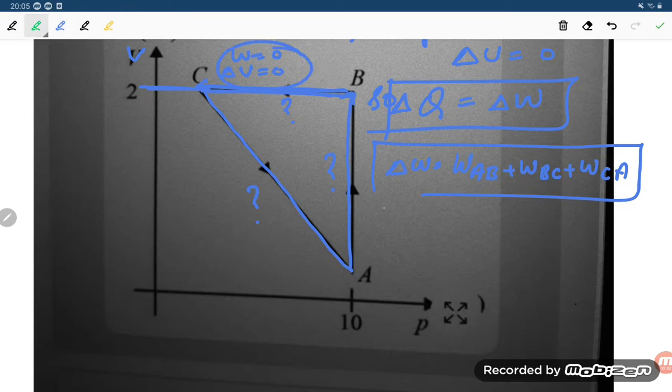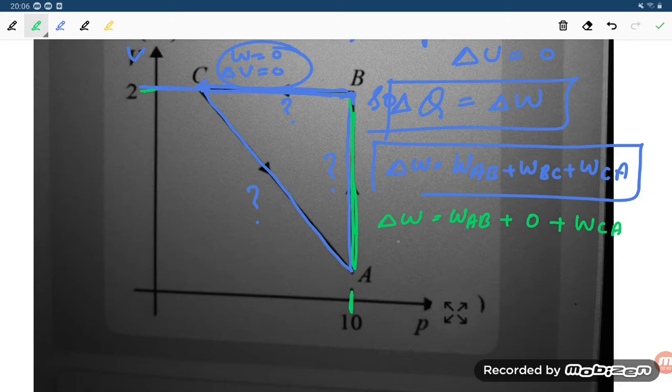So what we can write is, student, delta W is equal to W_AB, because volume change is there, plus BC will be 0, student, plus CA we have to calculate. W_CA they are asking. So for W_AB, how much volume is changing? Dear student, you see that 2 is here and 10 is this. So P delta V. So how can we apply here? Let us see this question, student.